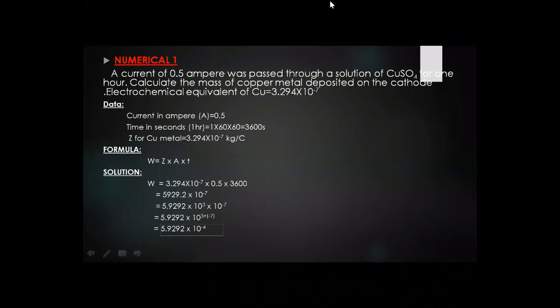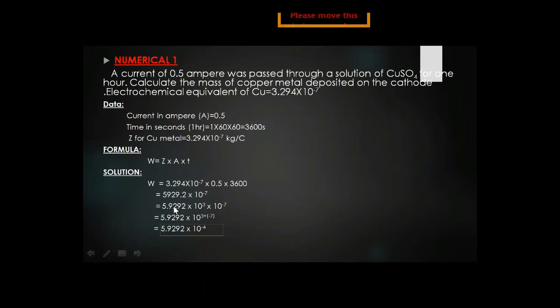59292. So what happens if we shift this decimal to after the first digit 5? After 3 digits we are shifting, that's why we are taking 10 raised to power 3, and we are shifting from the right side, that's why we are taking the power as plus. So 10 raised to power 3 multiplied by 10 raised to power minus 7.